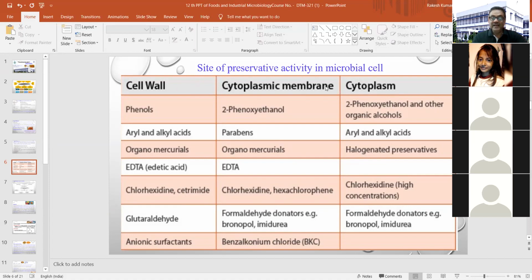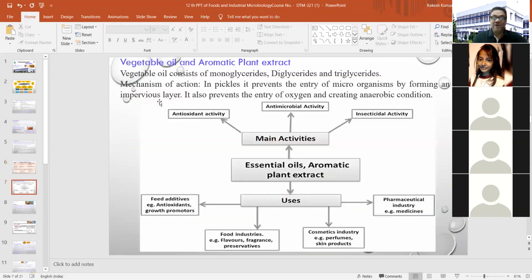Then some chemicals are there which affect the cytoplasmic membrane. Then some are listed here which will affect the cytoplasm of different microbial cells. So these are the modes of action, the points where different chemicals actually work. So just by going through, you can have an idea about the mode of action of different chemical compounds.